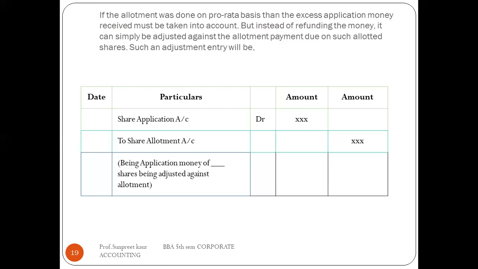As I've already told you, the allotment is done on pro rata basis, so whatever excess application money is received is taken into account. We are not refunding the amount right now; we are adjusting it. Just keep in mind this word, adjusting, because of pro rata basis allotment. So it is share application account debit to share allotment account. It is very simple and clear.